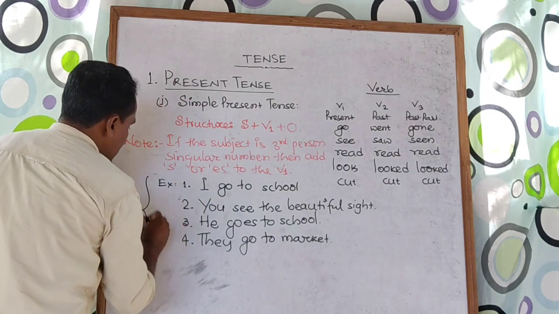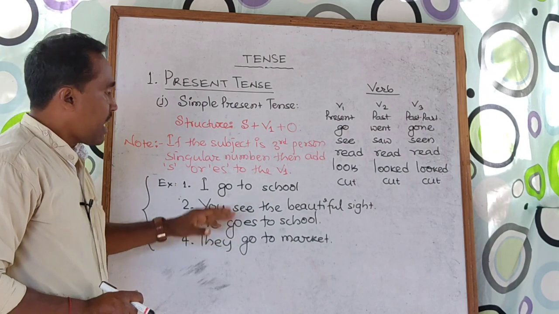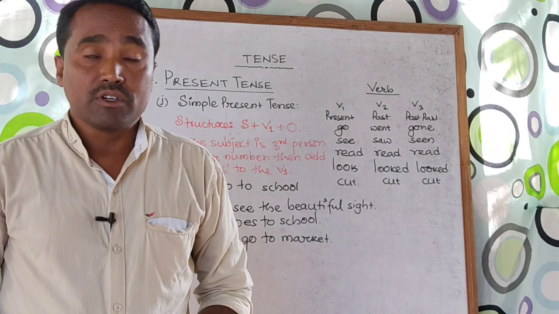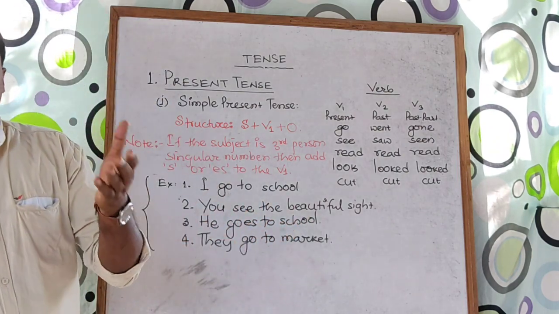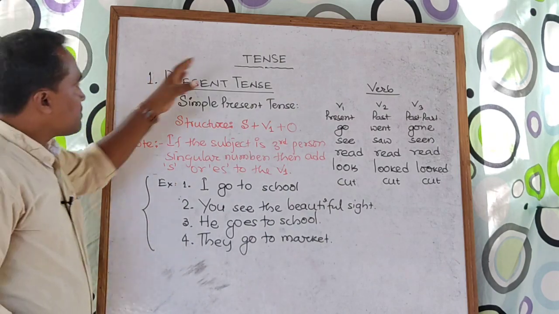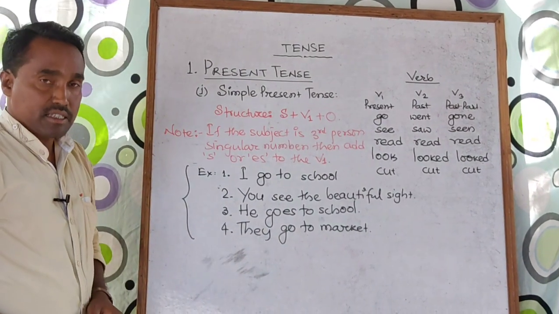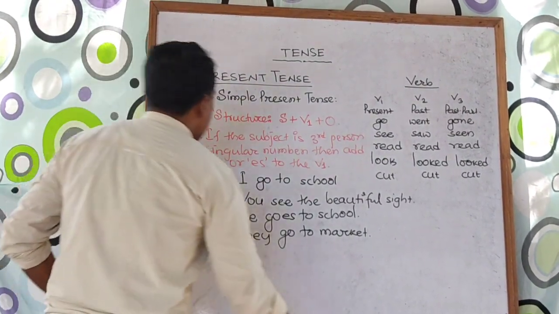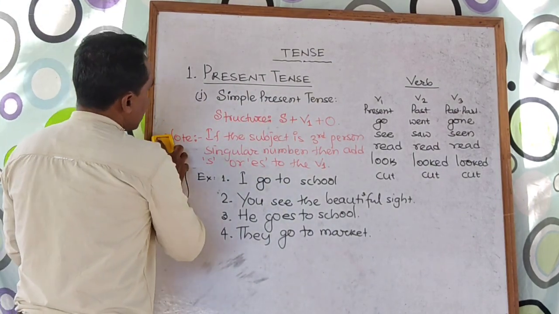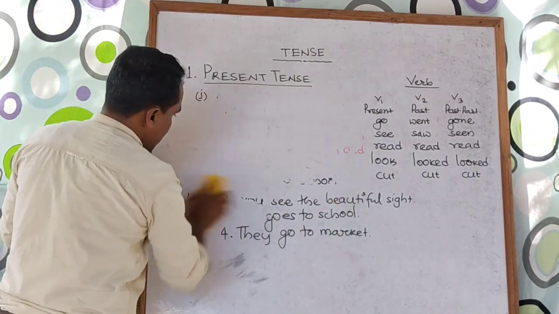So, these examples show the simple present tense. And now, after simple present tense, we need to move forward, that is the present continuous tense. So, in today's class, we will go very deeply into each and every part of the examples. So, let us start the second one. After simple present tense, we need to start with present continuous tense.